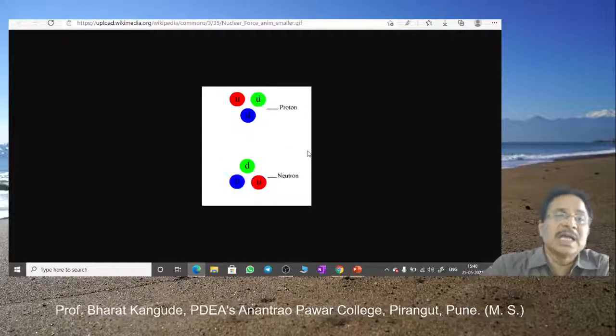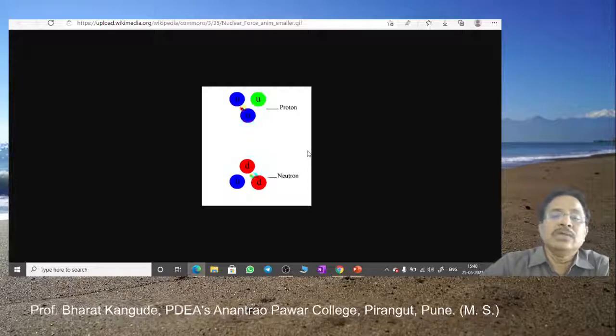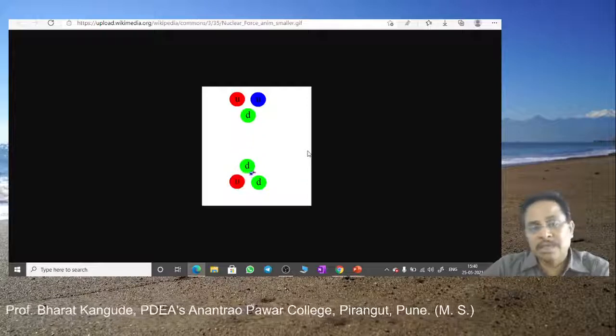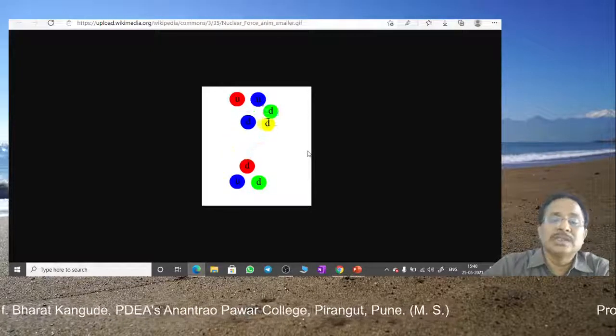So this diagram is one of the important diagrams that tells you how these quarks are there and how they interact with each other, and thereby the nucleus is bound together, and thereby there is a strong bonding between different types of nucleons inside the nucleus.